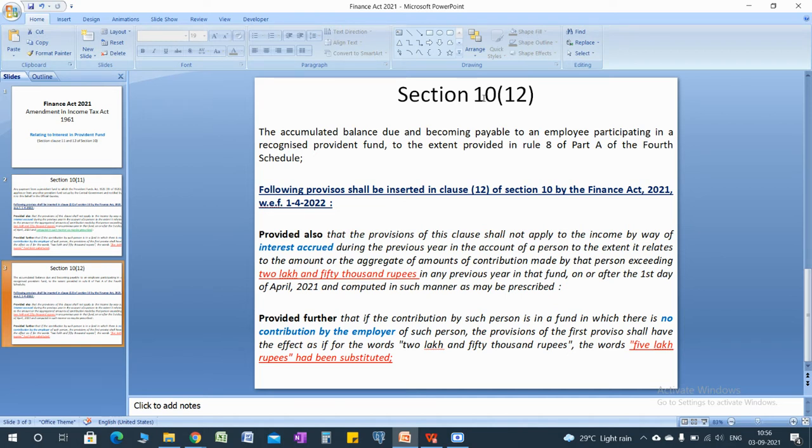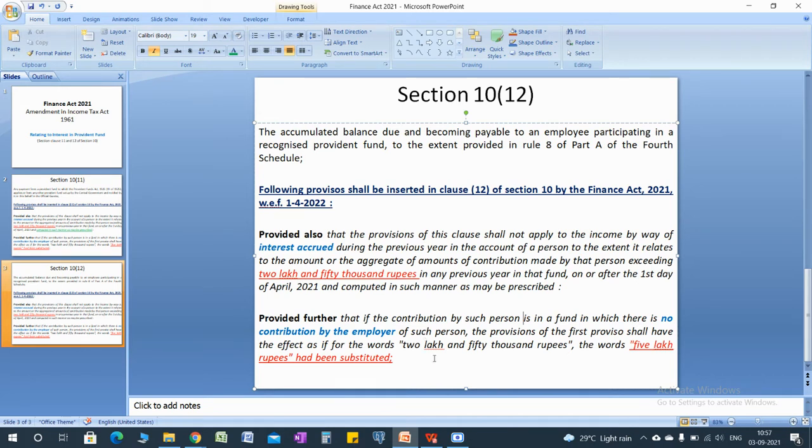But similar provisos are added with clause 12 also, where if he gets interest on contribution exceeding 2.5 lakh, then such interest is taxable, and such 2.5 lakh is read as 5 lakh for the contribution by such person where there is no contribution by the employer. These are the basic Section 10 clause 11 and clause 12 provisions as amended by Finance Act 2021.